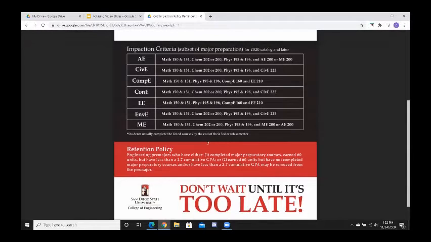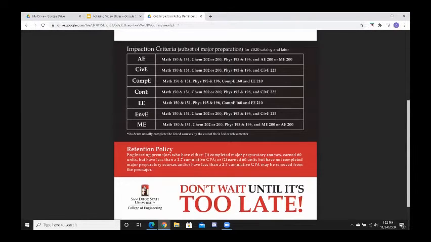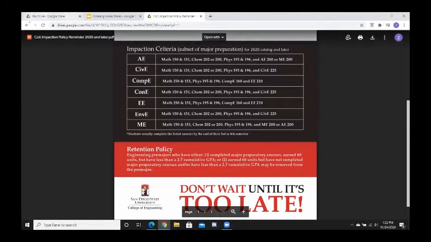It is also important to note that there's a retention policy. Engineering pre-majors who have either completed major preparatory courses but have not earned 60 units, but have less than a 2.7 GPA, or earned 60 units but have not completed major preparatory courses and/or have less than a 2.7 cumulative GPA, may be removed from the pre-major. This is very important to note, so keep this in mind.